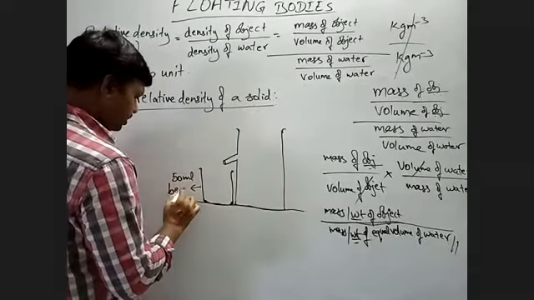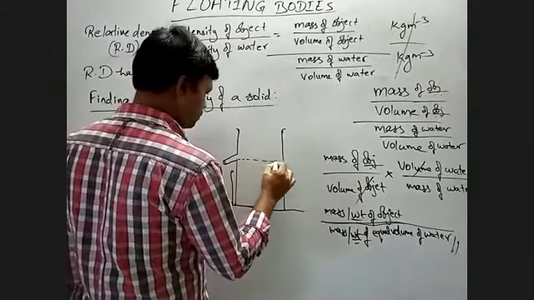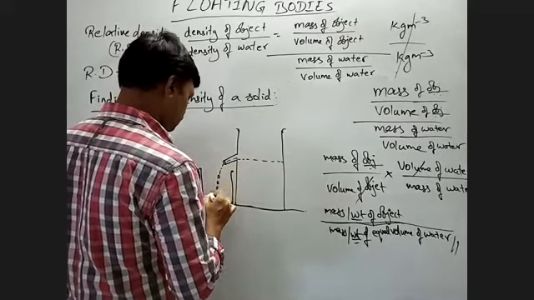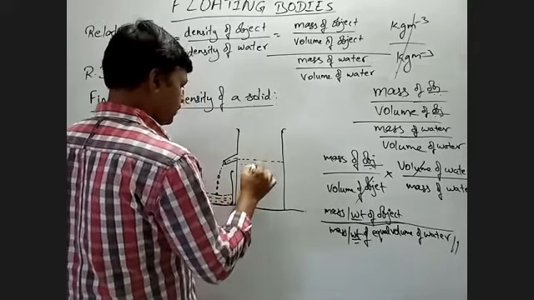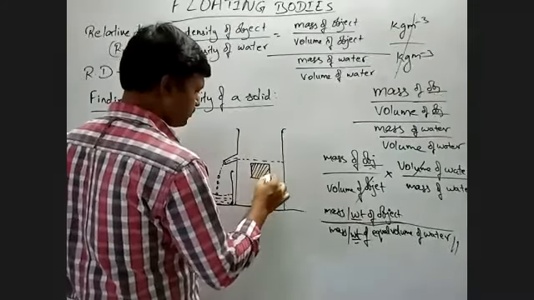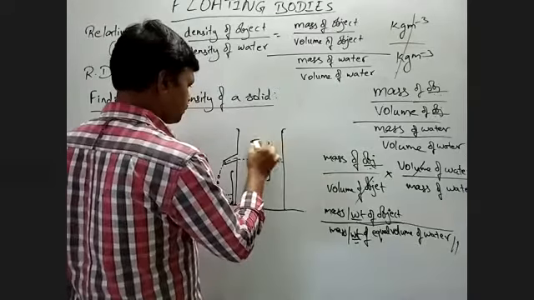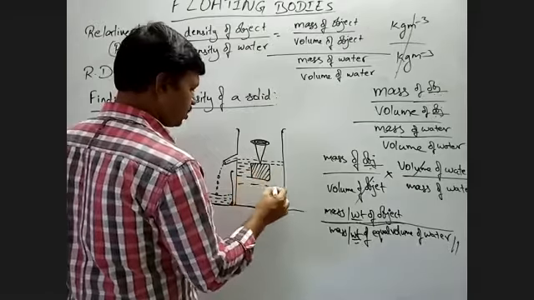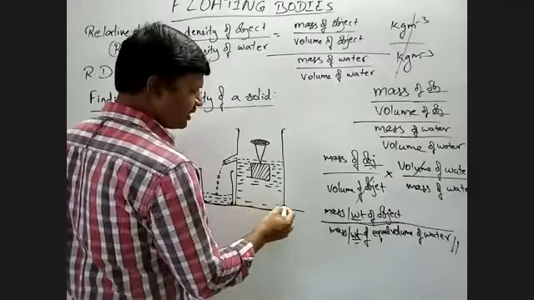Beaker, okay, beaker. Let's say. Now what you are doing here is, you have to immerse the object whose relative density you have to find, to know its volume.